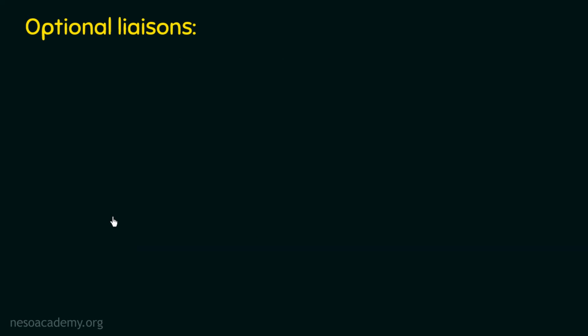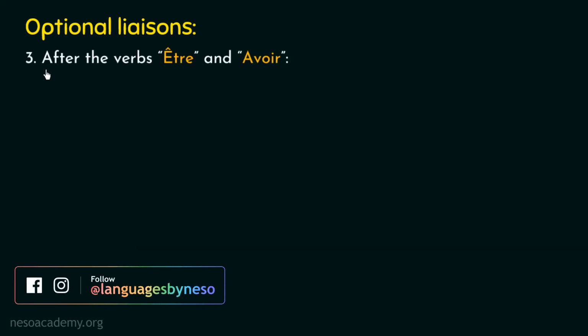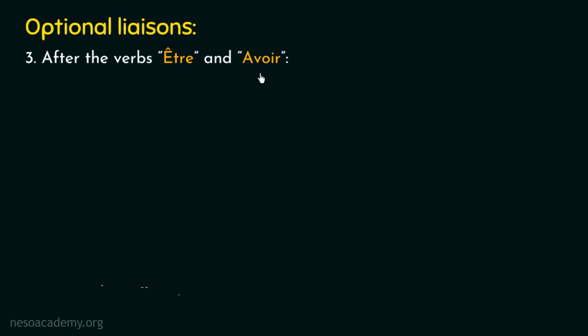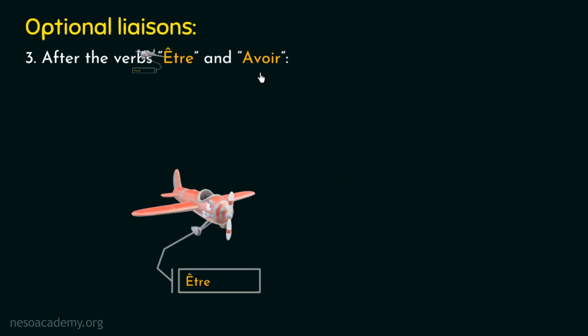Now let's talk about the third case of optional liaison, that is liaison after the French verbs être and avoir. I am repeating it again. Être and avoir. So according to this case, whenever the liaison conditions are satisfied after any of these French verbs, then the liaison will be optional. Now before we understand the example for this particular case, let's discuss more about these two French verbs.